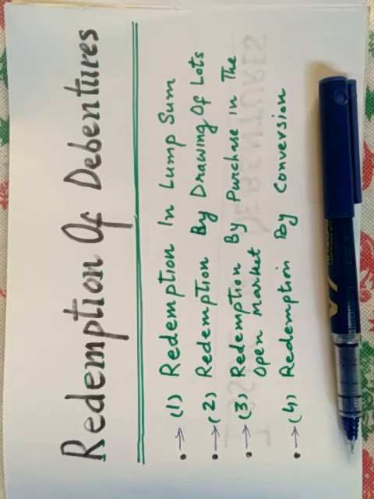Dear students, we know that usually a large sum of money is required for redemption of debentures, as the company may not necessarily have sufficient funds to repay them at the time of their maturity. So, an adequate provision is to be made to collect the requisite funds for redemption.